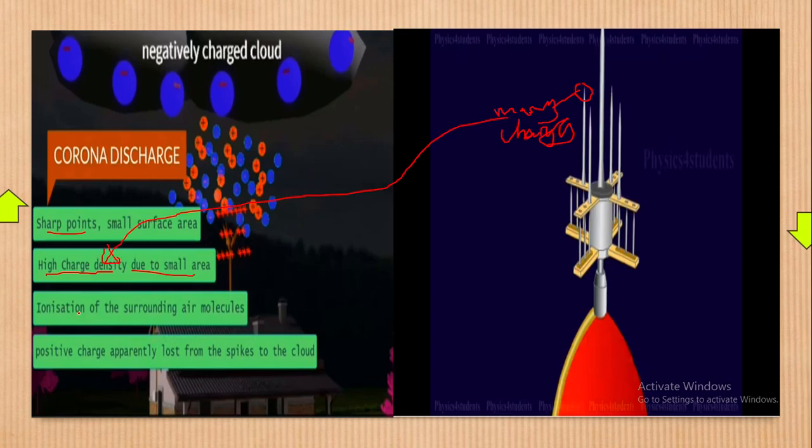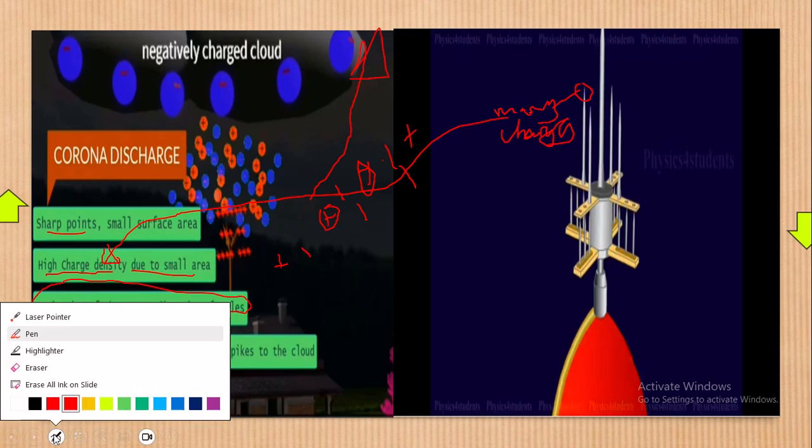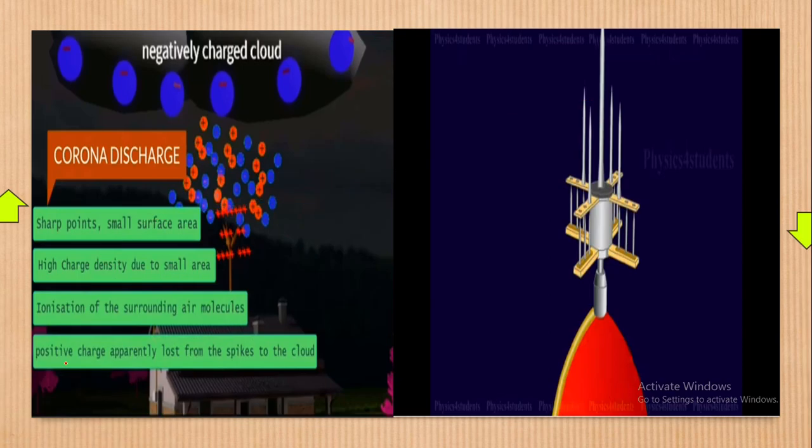Now, what do you expect? We have what we call ionization of the surrounding air molecules. I've already explained it: the positives attract negatives and push away the fellow positives. Even the fellow positive which has been pushed away attracts another negative up in the air while pushing other positives. It is a continuous process as it continues up in the atmosphere, or up in the air in simple terms. That's how the whole story begins.